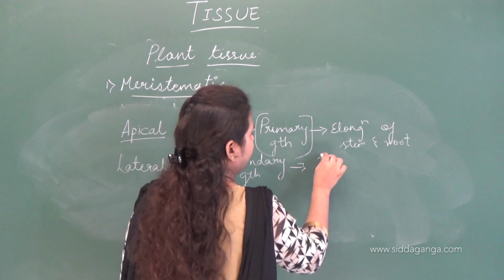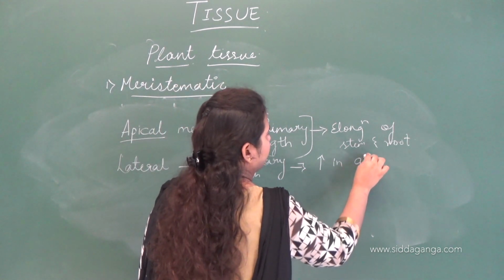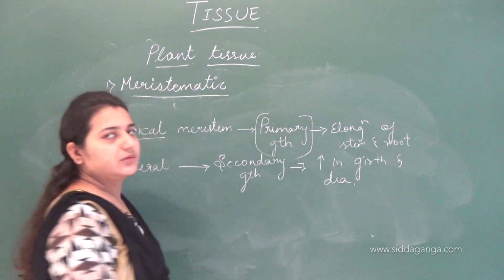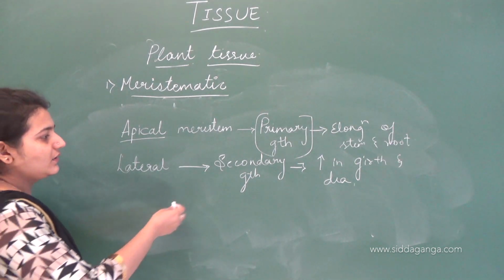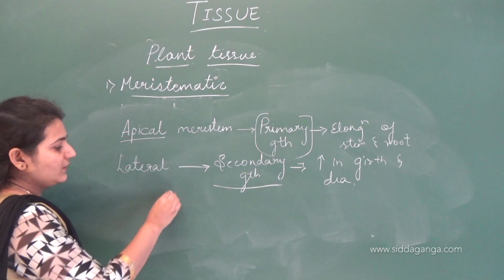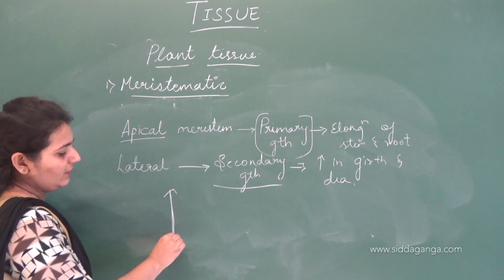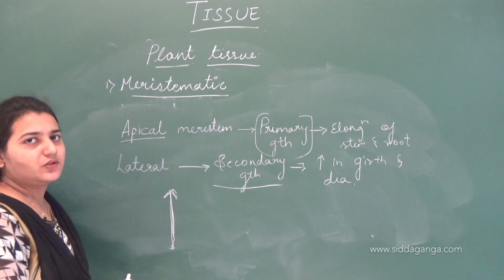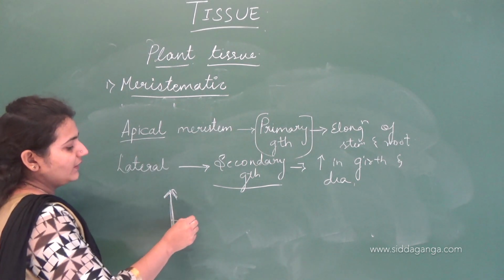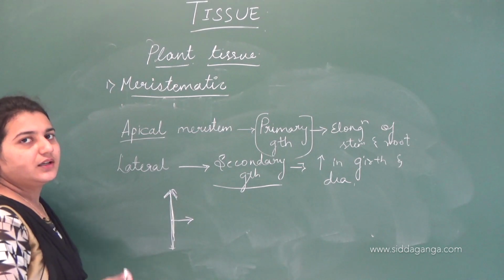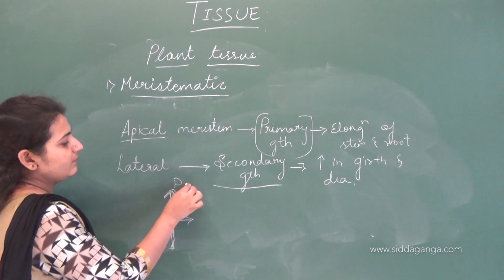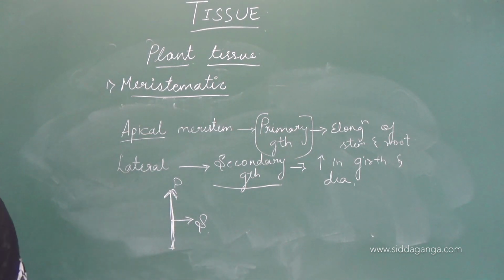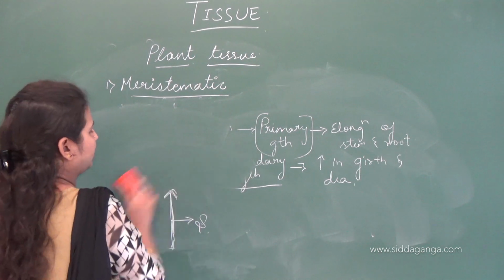That is increase in girth, diameter or thickness of a plant body. That is what we call secondary growth. The elongation of stem and roots, the growth of stem and root, is what we call primary growth. And when the plant increases in its diameter, girth or thickness, this is secondary growth. So this is all about meristematic tissues.